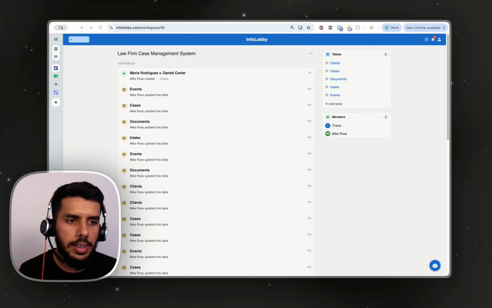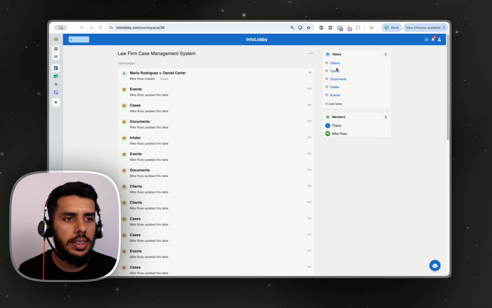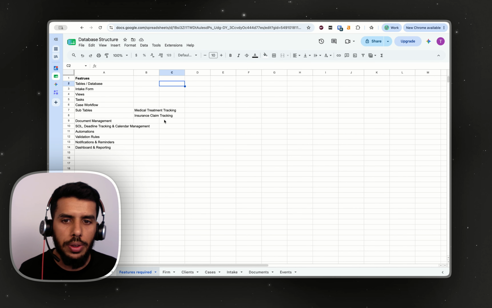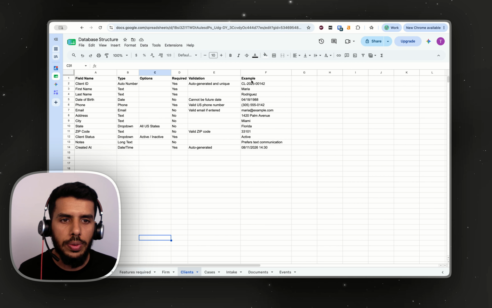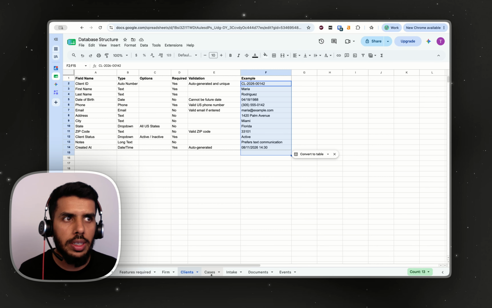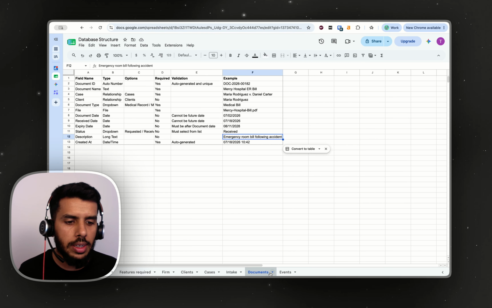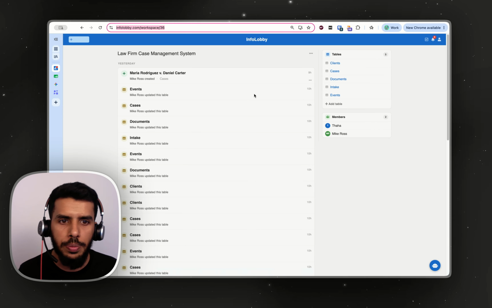AI has done its job. Now we have got all of the tables ready. We've got clients, cases, documents, intake, and events. Now, I also went ahead and added the dummy data that we have got here in the Google Sheet. So for the clients, we already did this. For the cases, I added this data. Same for the intake, documents, and events. Let me quickly show you.